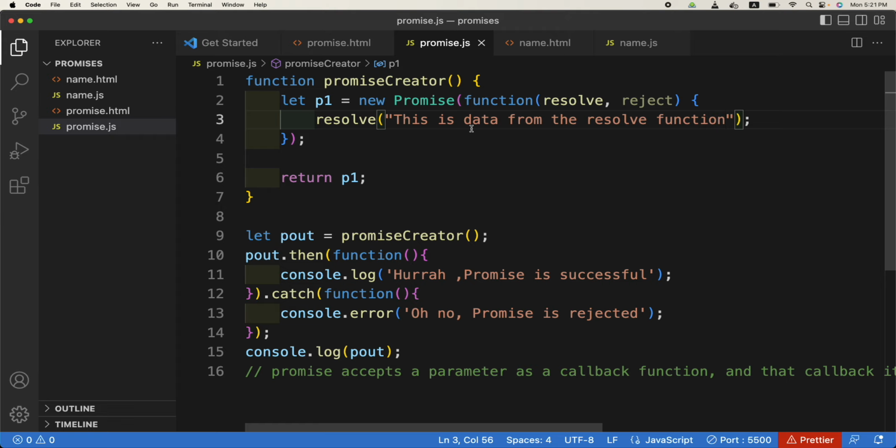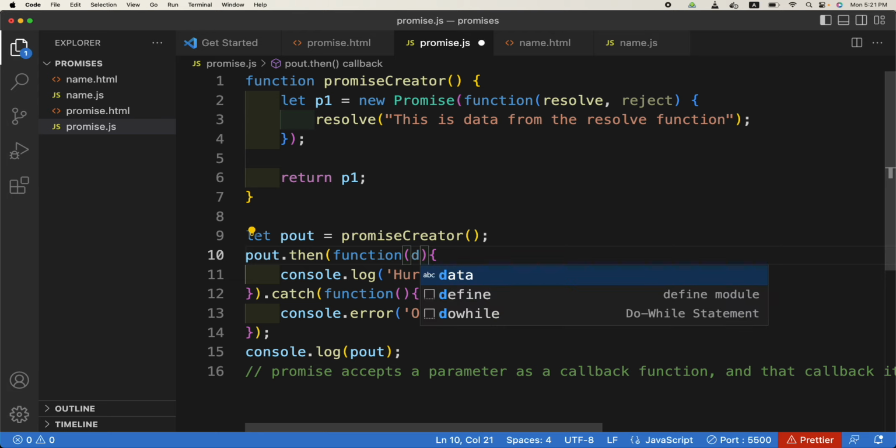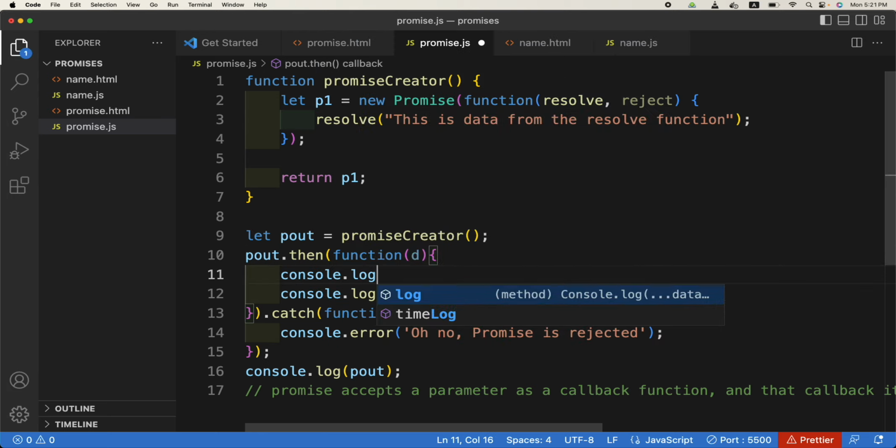The dot then function has a callback function. And if we pass some parameter here, for example d, and I console.log d, so this data which is passed to the resolve function becomes available in the dot then function.